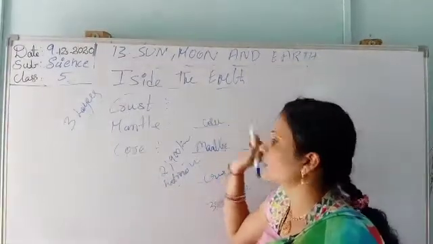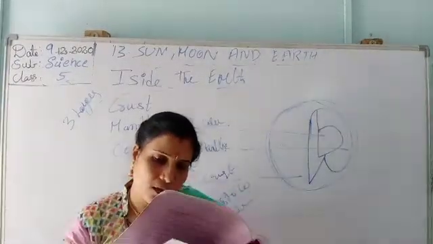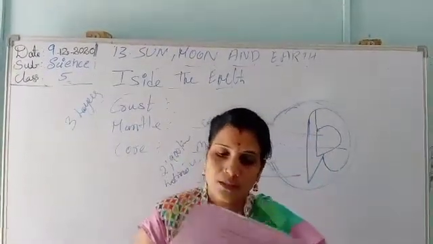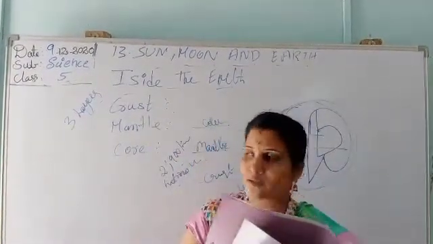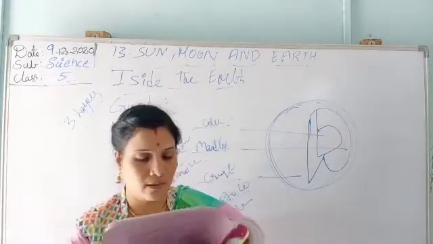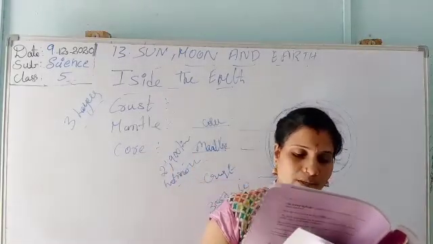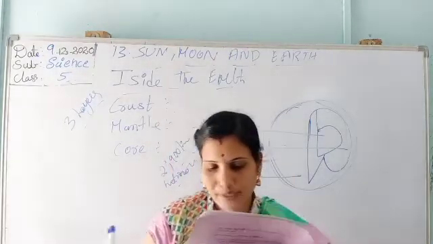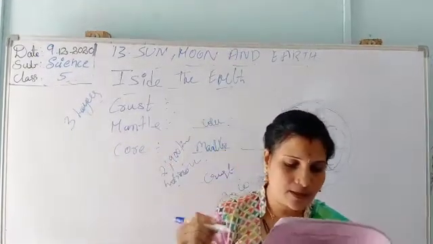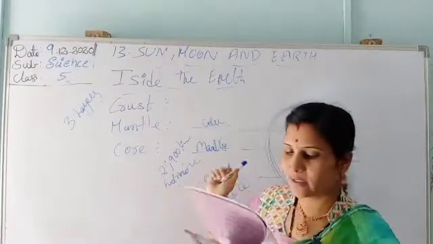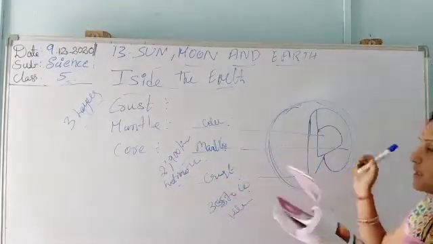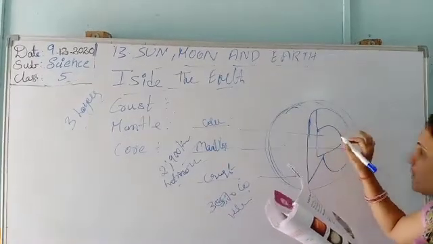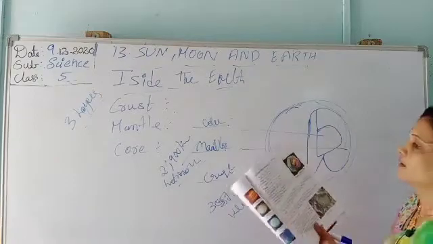Next, let's study the core. The inner part of the earth is called the core. The core is made up of iron and nickel. In the outer region of the core, the metals are present in a molten state. The inner region of the core is a solid ball.